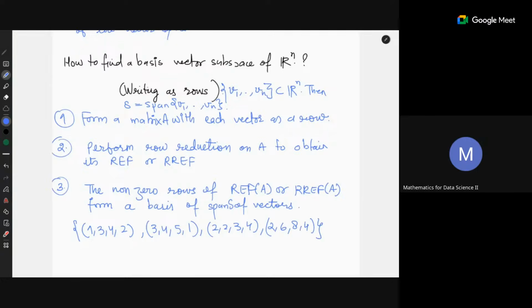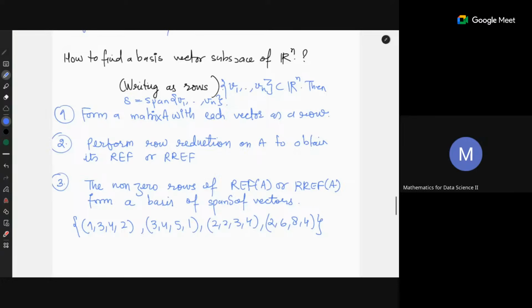These are 4 vectors in R4. What is the first point? You want to find the basis of their span. Let's call that S, and you want to find a basis of the span.